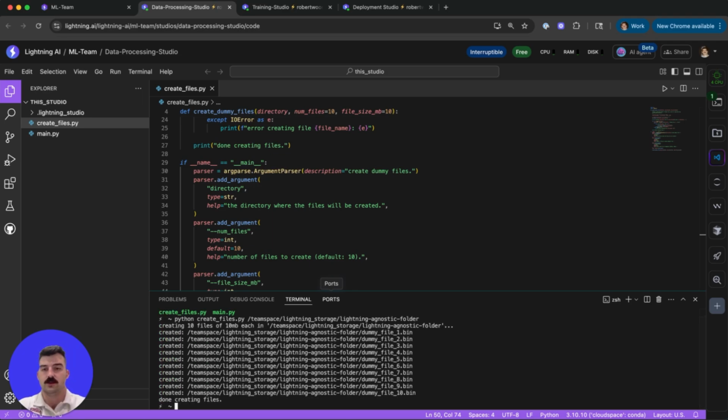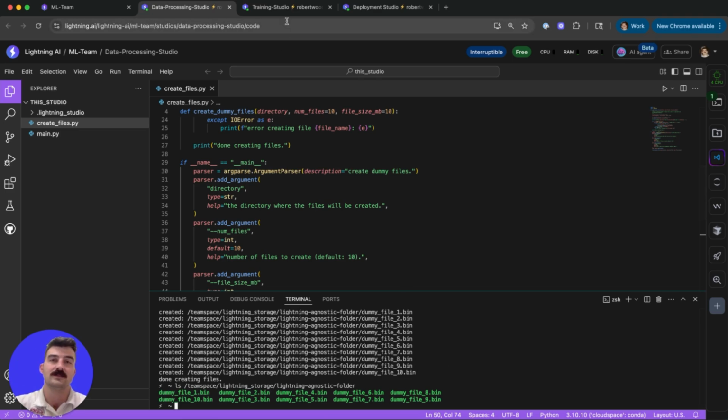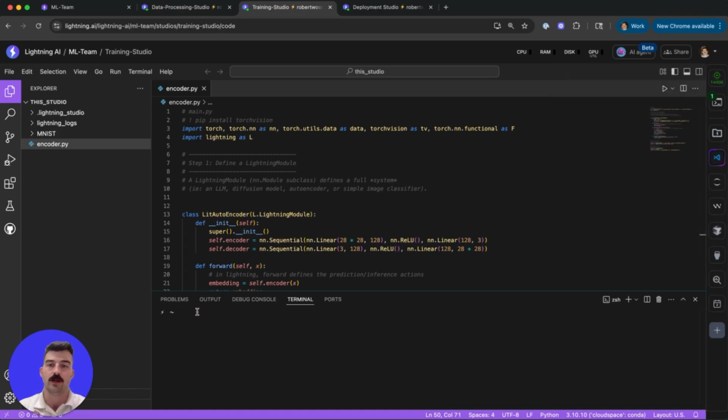So it created all those, and then if I just ls that folder, you'll see all those folders here. The nice thing is, now I'll step out of this AWS studio and I'll go into an H100 studio on Nebius Cloud. And I have a trainer here. So from this different machine, if I ls this folder, again, team space, Lightning storage, and my agnostic folder here, we can see all of those files here as well.